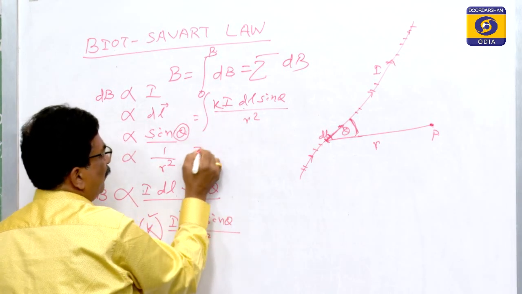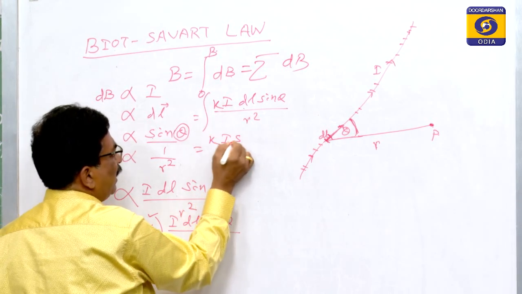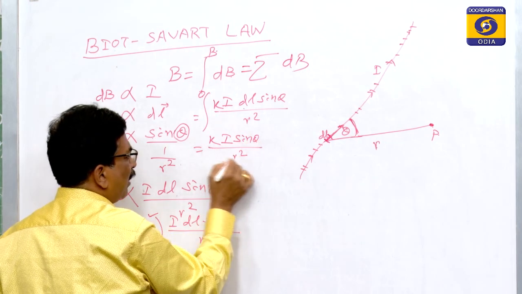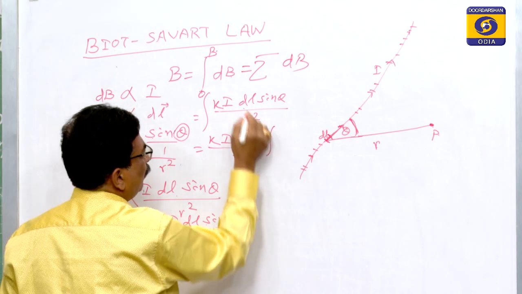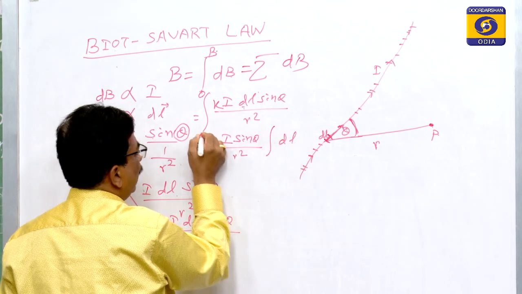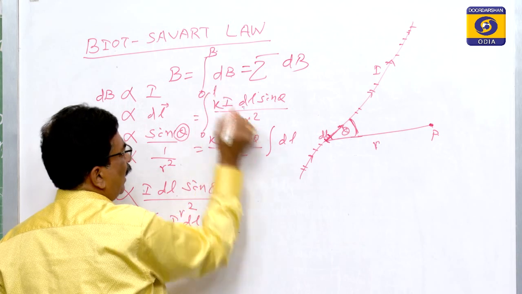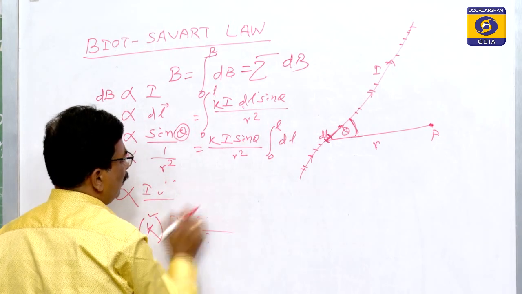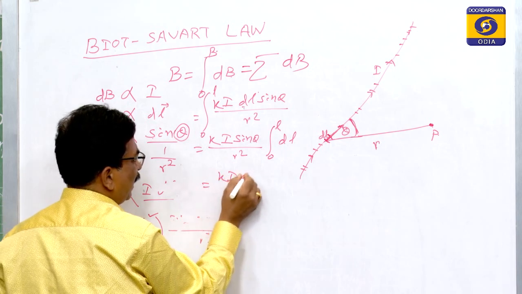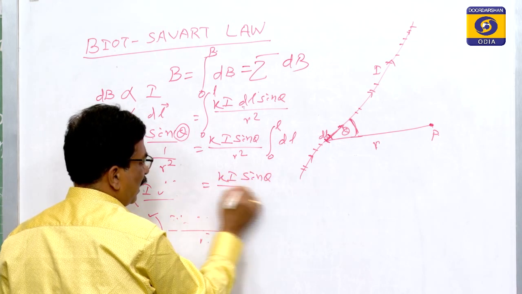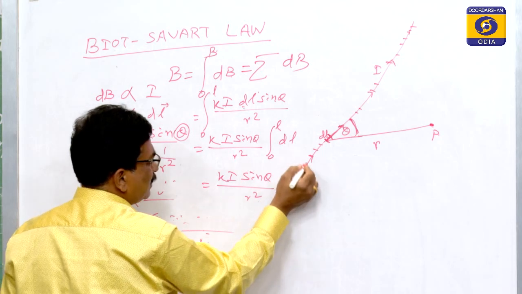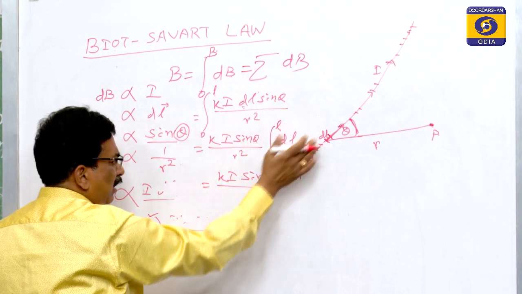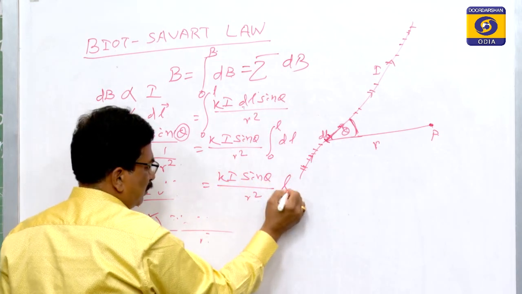For the particular point, k I sin theta by r square remains the same, and it will be the integration of dl, from 0 to L. If you collect all the dl's, that is the length of the conductor, which equals L.